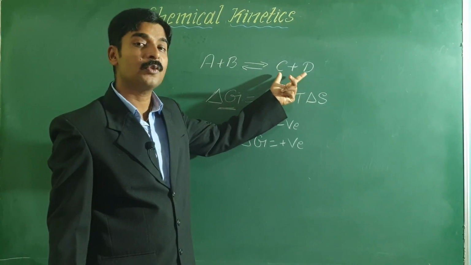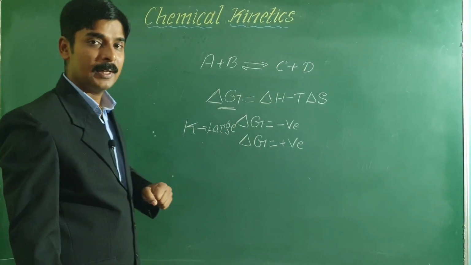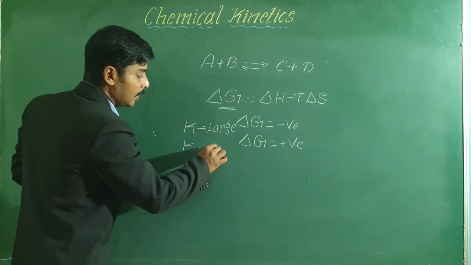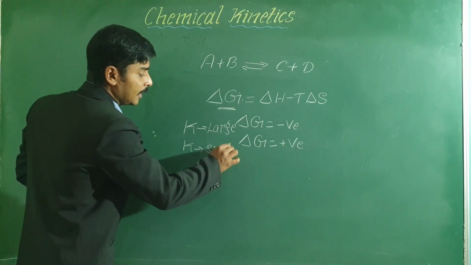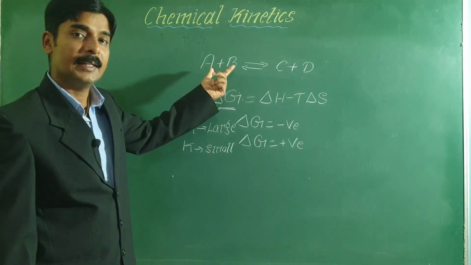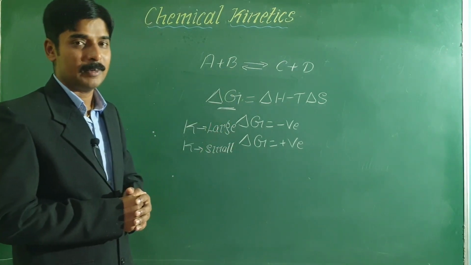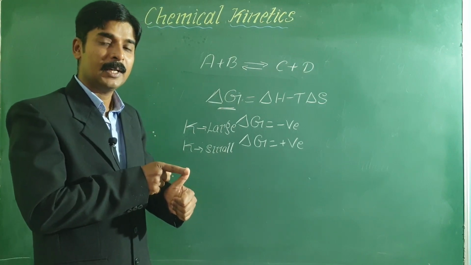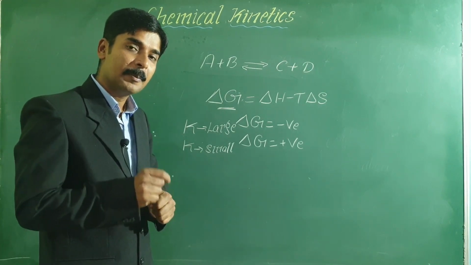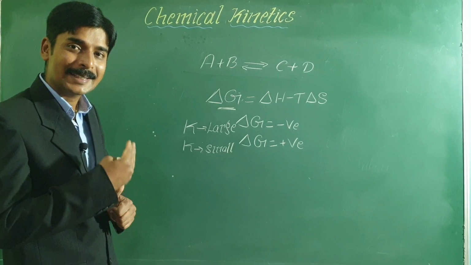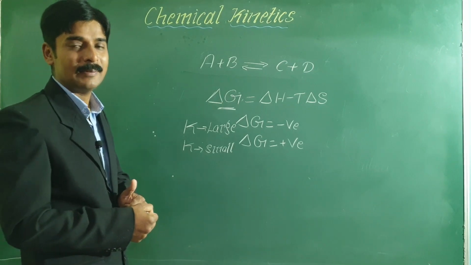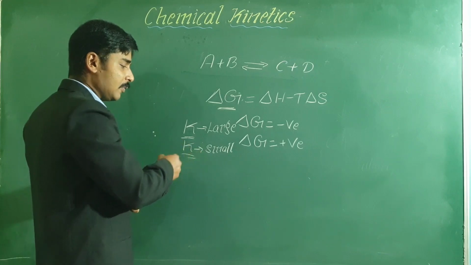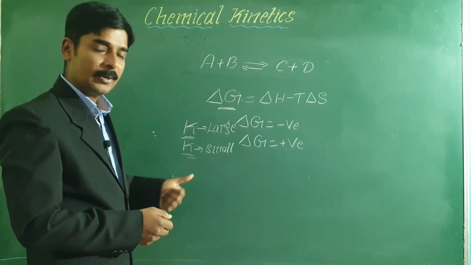That is, the product formed will be more stable. If K is small, then the reaction is reactant favorable and the reactants will be more stable. So by studying chemical equilibrium, you will be able to predict to what extent the chemical reaction will take place.